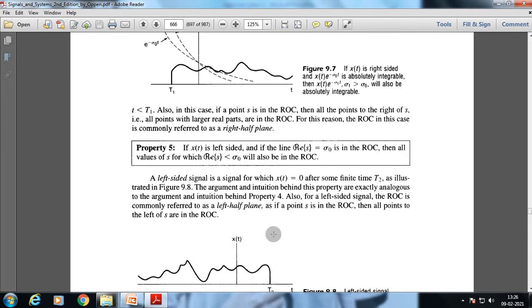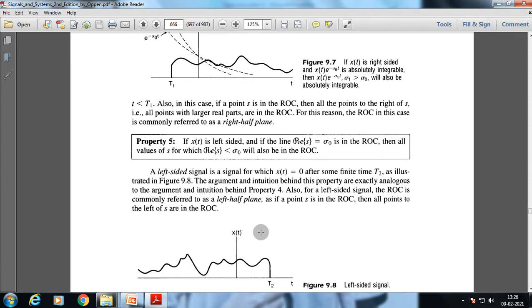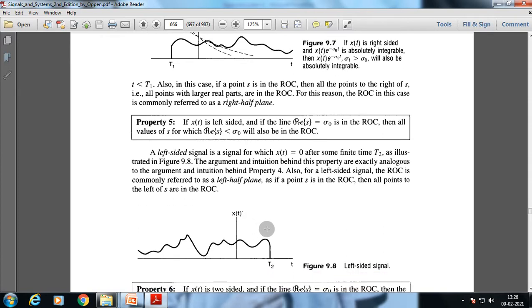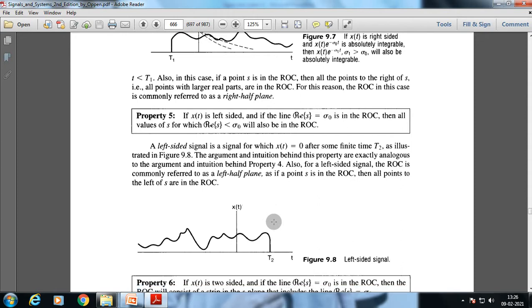The argument and intuition behind this property are exactly analogous to the argument and intuition behind property 4. Also, for a left sided signal, the ROC is commonly referred to as the left half plane, as if a point s is in the ROC, then all points to the left of s are in the region of convergence.